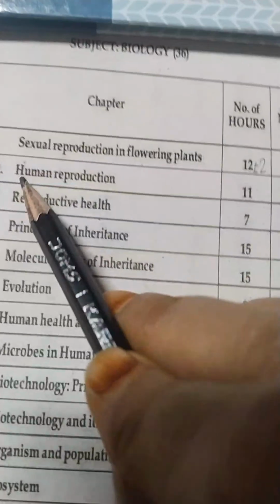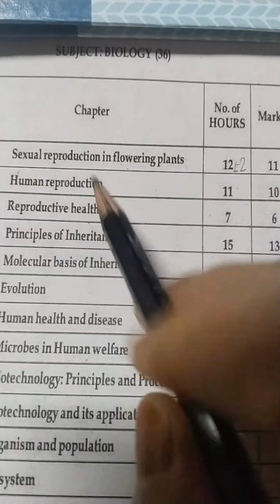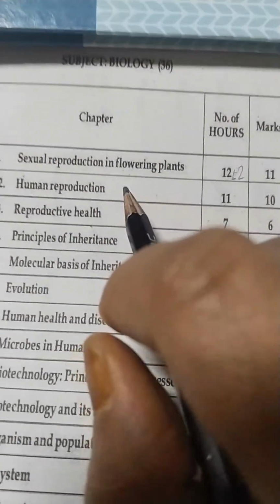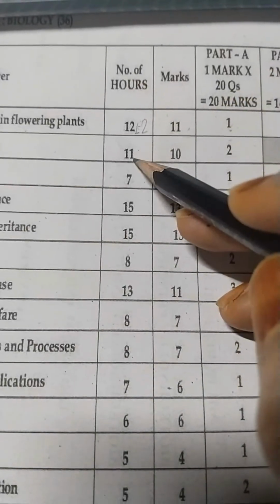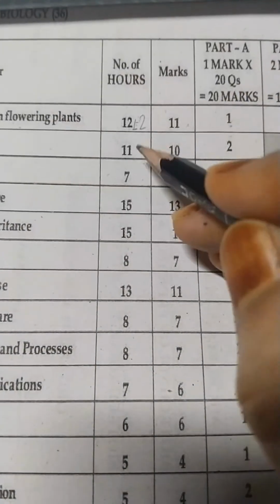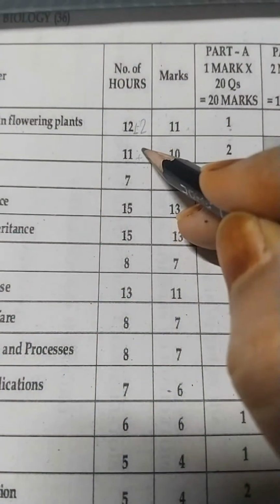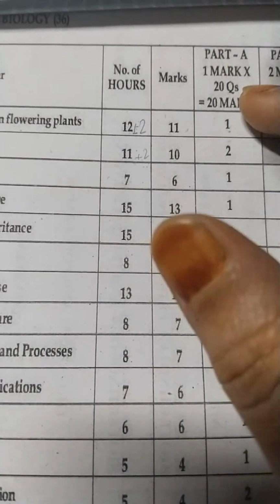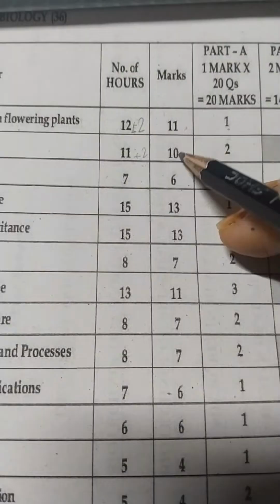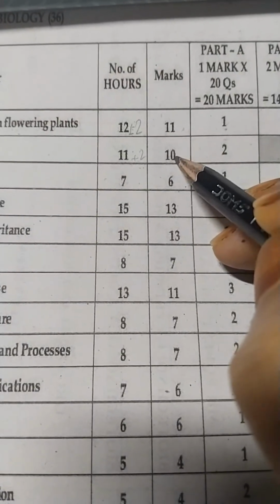Next we have human reproduction. This is the second topic of second PUC. Here the number of hours will be 11, sometimes plus 2 or plus 3, same way, and it is going to carry 10 marks.